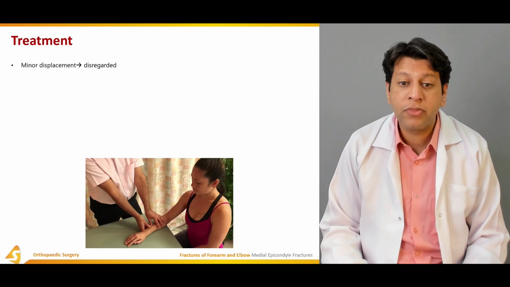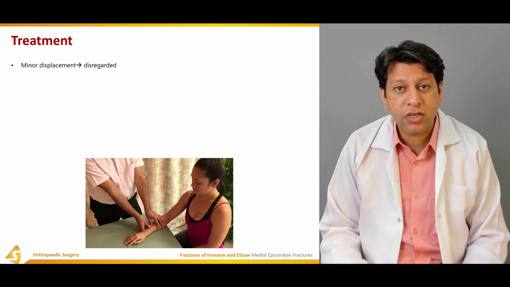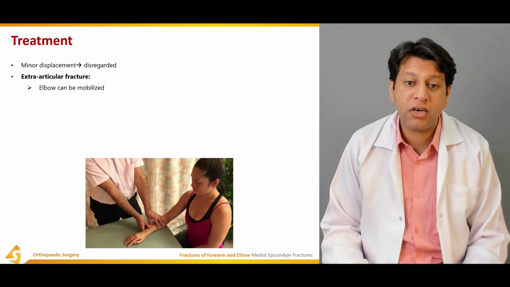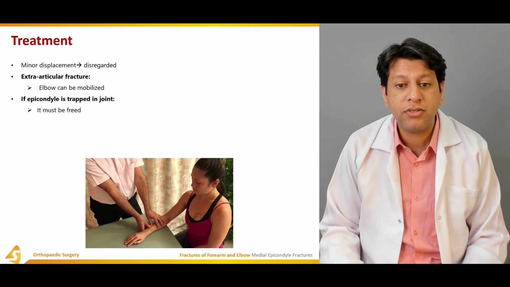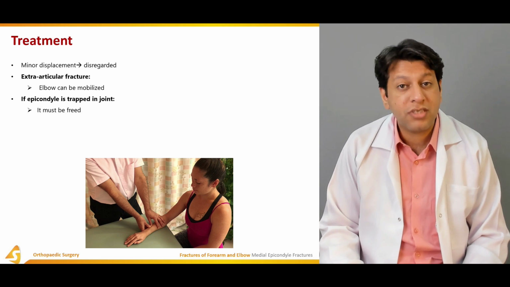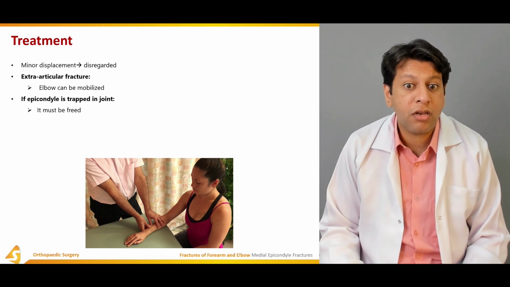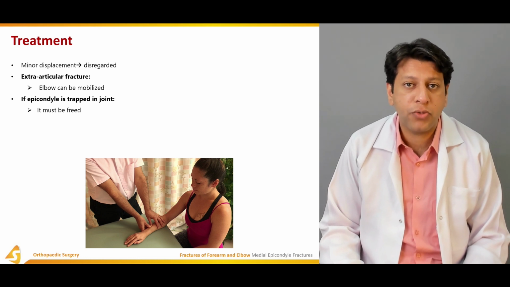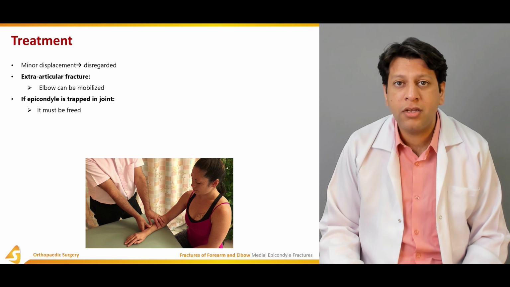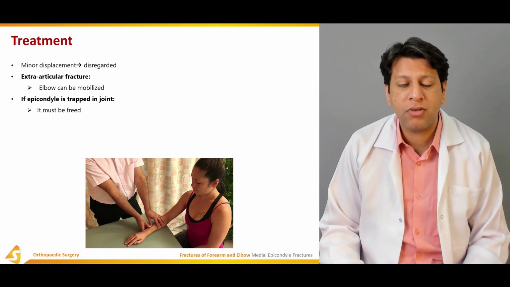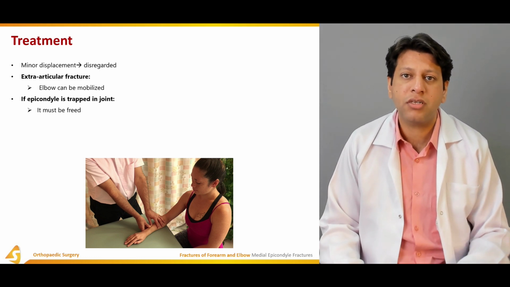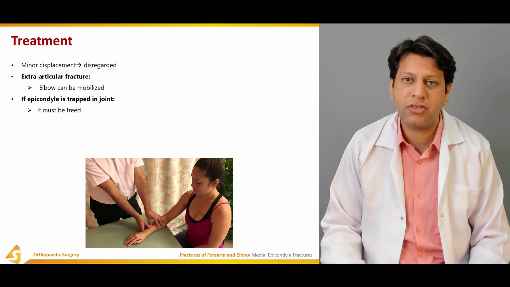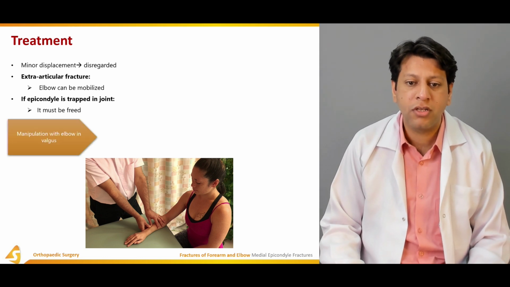Coming to the treatment, minor displacement is actually disregarded, and if it is an extra-articular fracture, the elbow can be mobilized. If the epicondyle is trapped inside the joint, it's an intra-articular element and it must be freed. You have to take the intra-articular fragment out of the joint either by open reduction or by maneuvering it with a closed reduction method so it comes out, and then you can fix it by closed reduction and tunnel fixation.